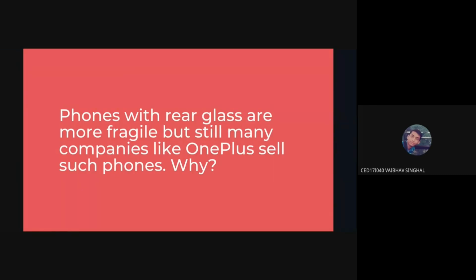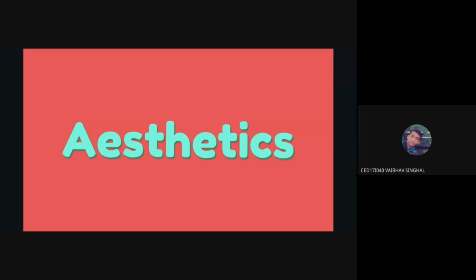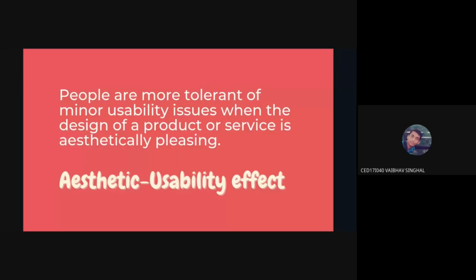It's mainly because of aesthetics. If you have glass at the back, it actually feels more premium than using a metal or a plastic back. Even though they have a glass back, we all know it makes the phone more fragile, and once you break it, that's it, you will have to shell out a lot of money. And when you buy a phone these days, you're anyway going to put a cover on top of it. So basically there's no purpose to the glass back, but still people buy it.